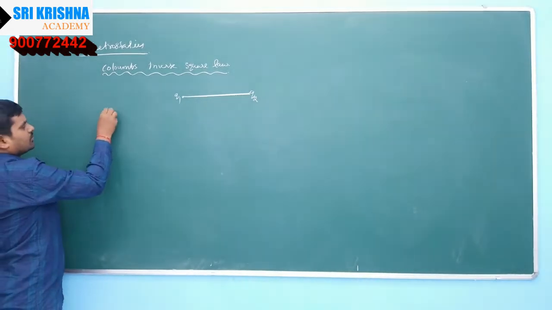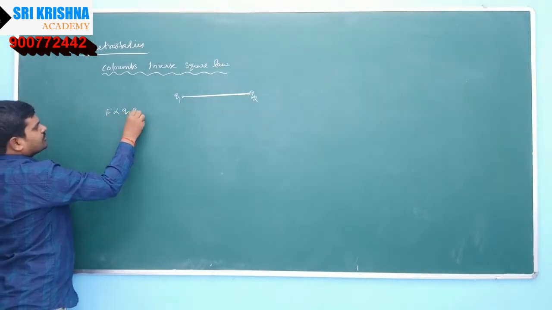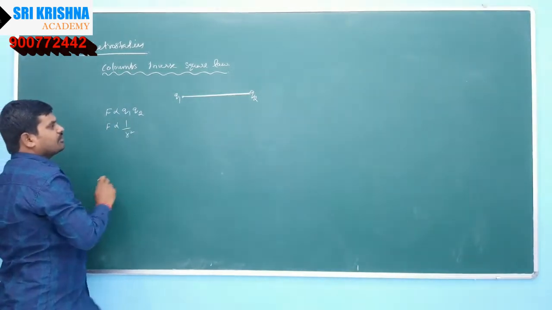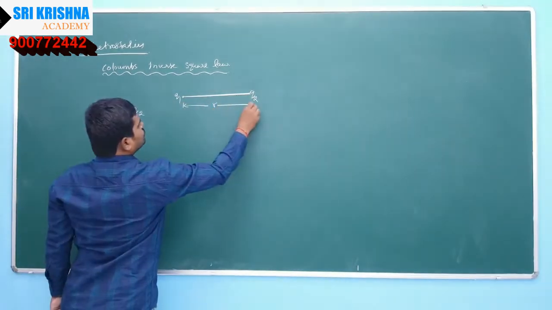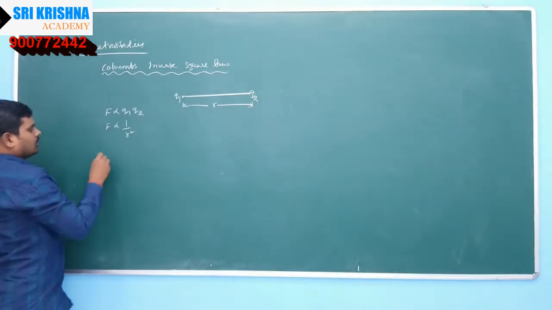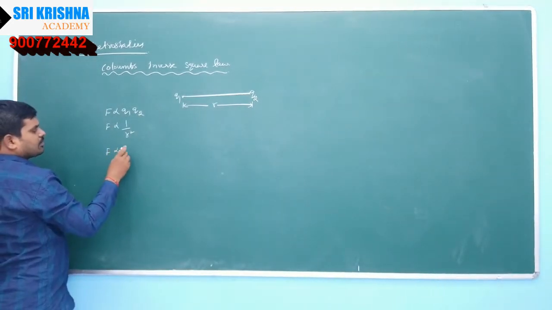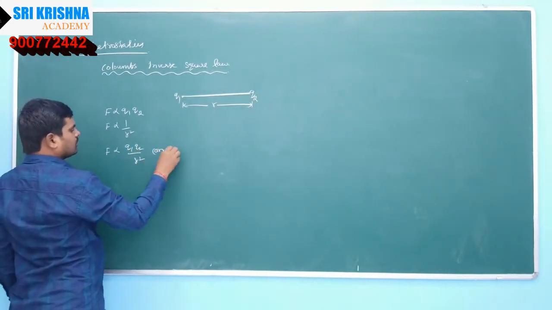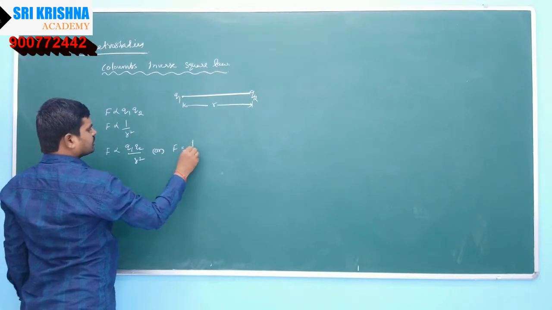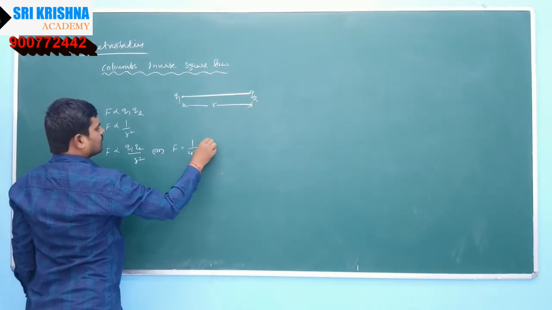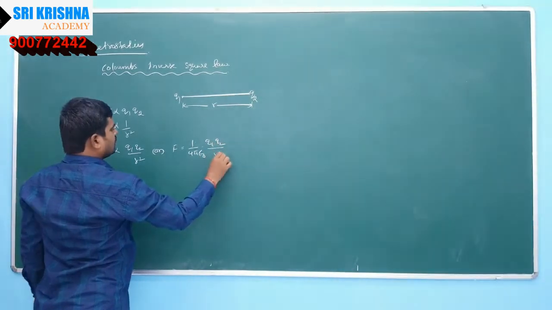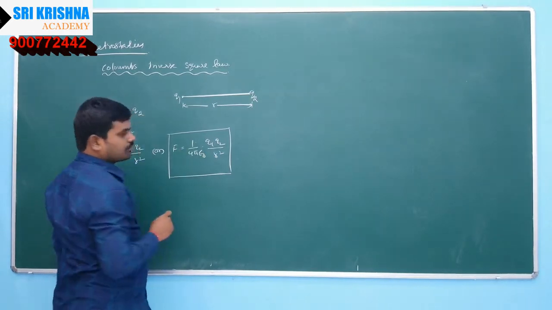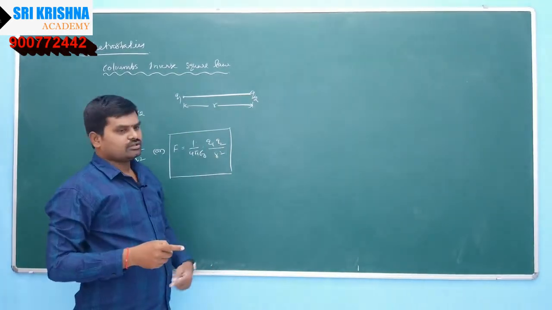That force is directly proportional to the product of their charges and inversely proportional to the square of the distance between them. Let r be the distance between the two point charges. So we can write F is directly proportional to q1 q2 by r square. So F is equal to, keeping some constant, 1 by 4 pi epsilon naught q1 q2 by r square. This is the magnitude of the force present between the two point-sized particles.